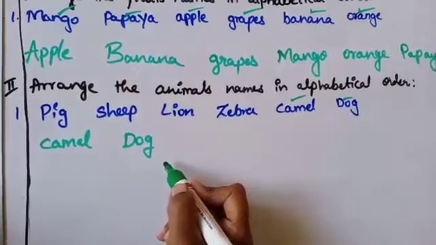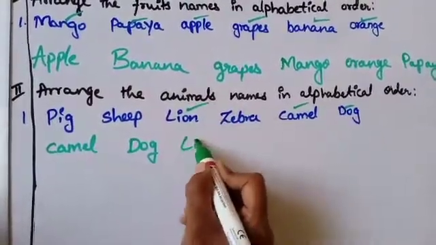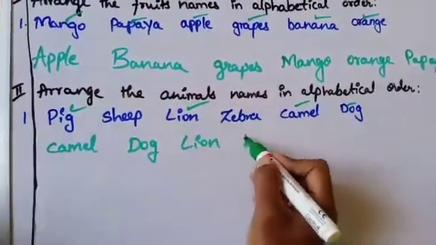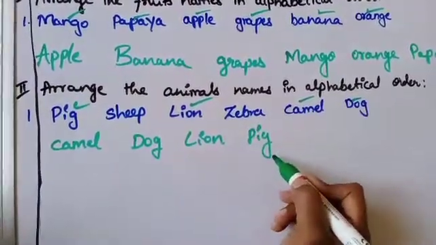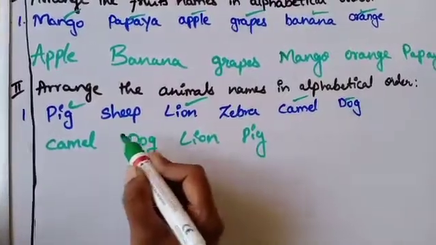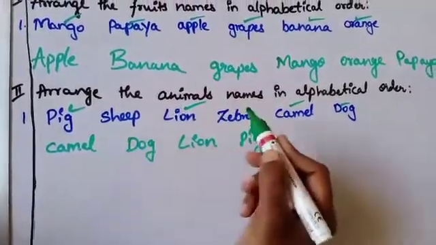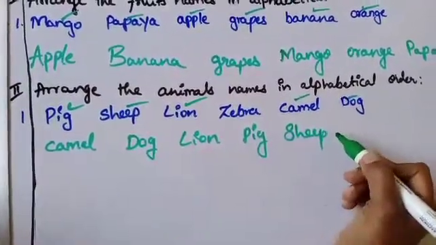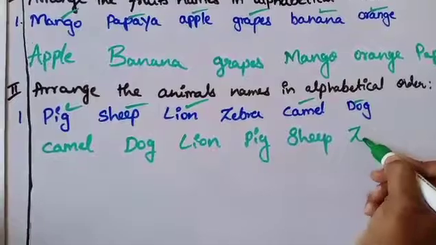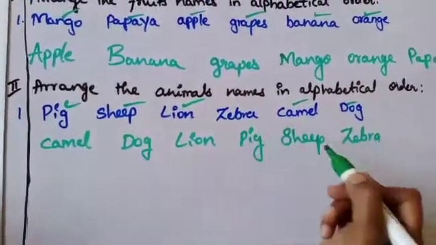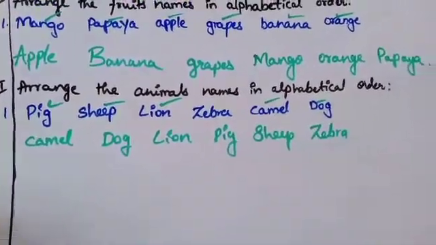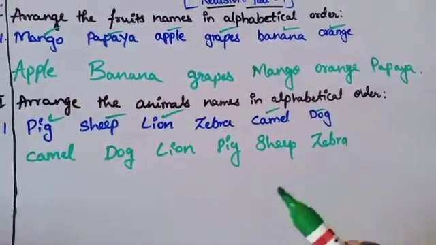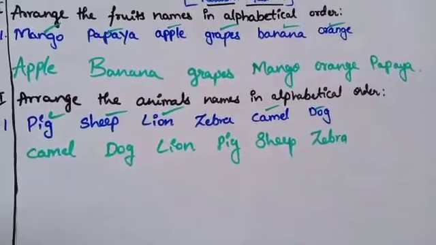And the next one, lion. Okay, and the next one comes pig. And the next one is sheep. The last one is zebra. Z is the last one. So here we have arranged the animals names in alphabetical order. Okay, let's move to the next question.